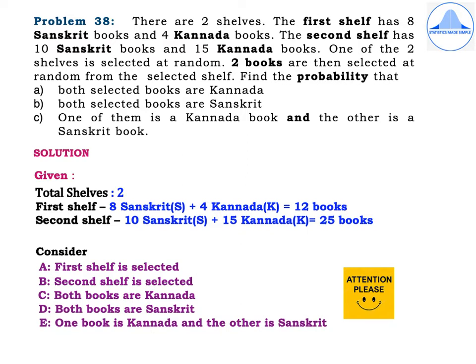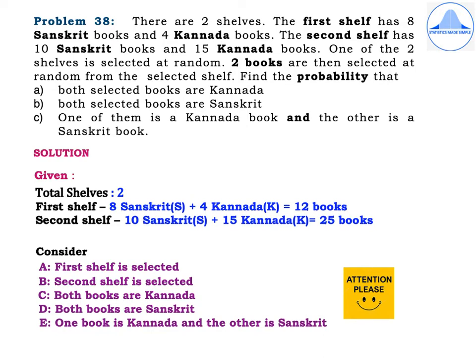One of the two shelves is selected at random. Two books are then selected at random from the selected shelf. Find the probability that first subdivision, both selected books are Kannada. Second subdivision, both selected books are Sanskrit. Third subdivision, one of them is a Kannada book and the other is a Sanskrit book.